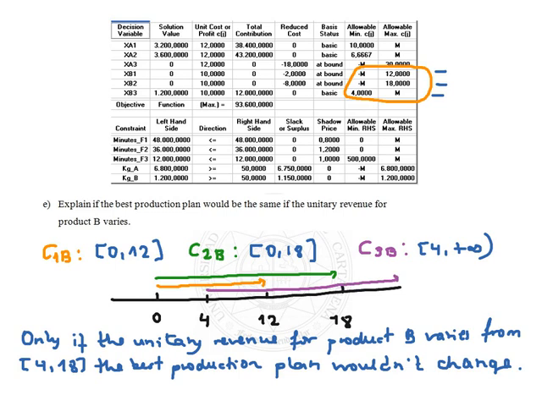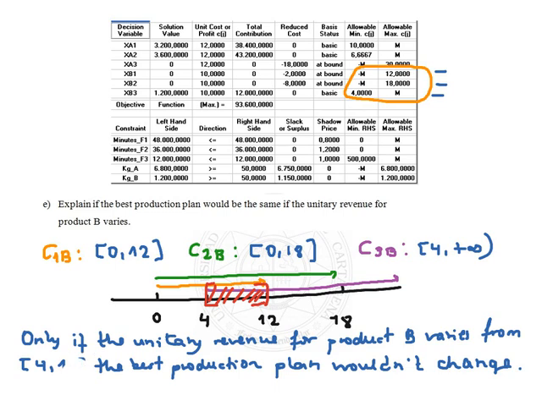So the intersection of these three intervals is the interval for 12. So the answer would be only if the unitary revenue for product B varies from 4 to 12.